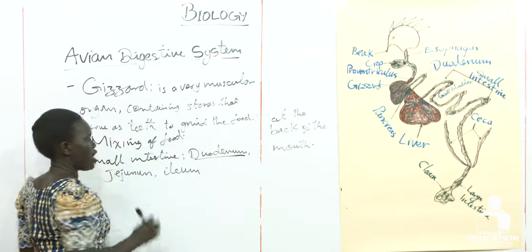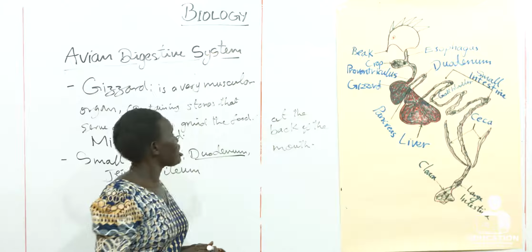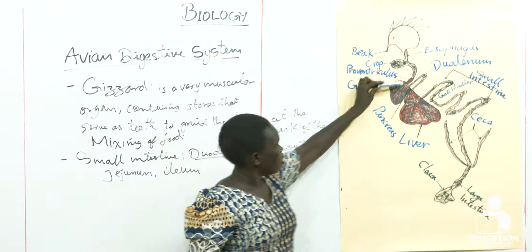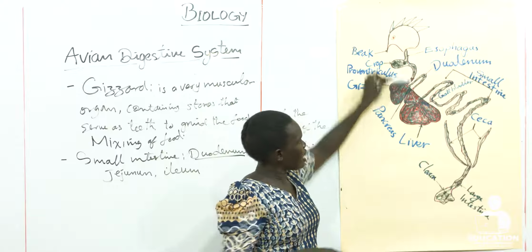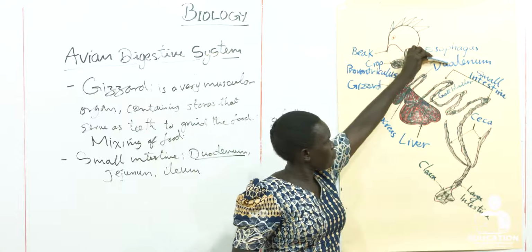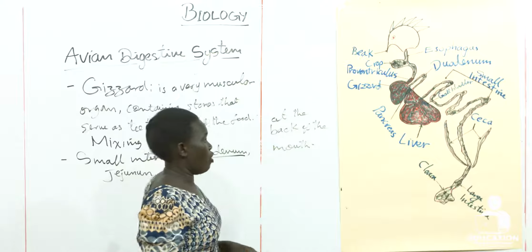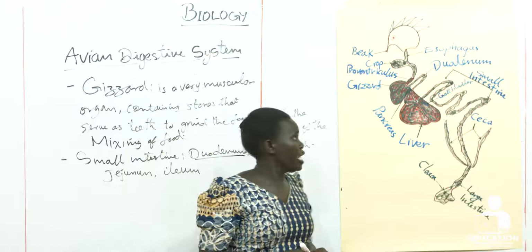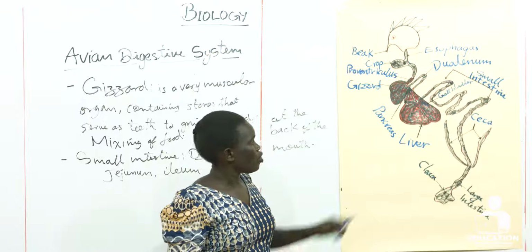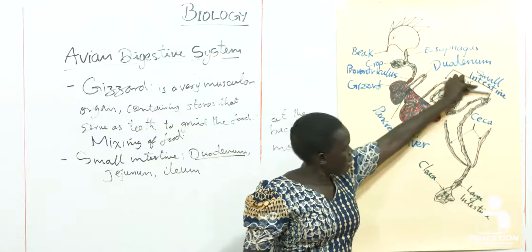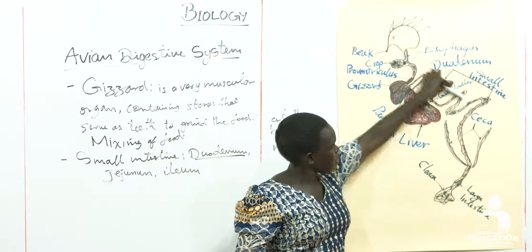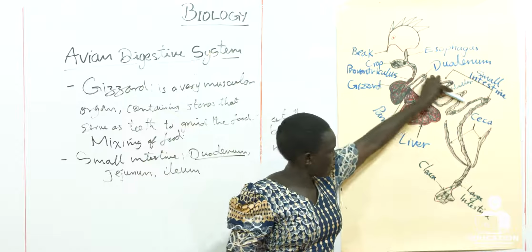So here, the duodenum is the first part, the upper part of the small intestine. Then the jejunum is in the middle, and the lower part of the small intestine is the ileum. So these are all the small intestine.